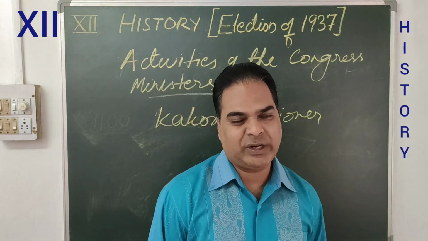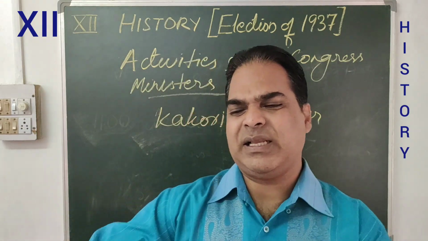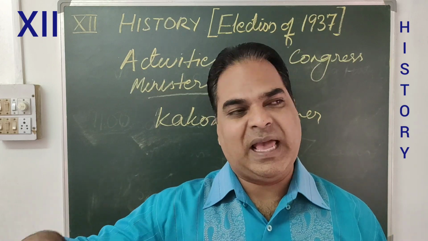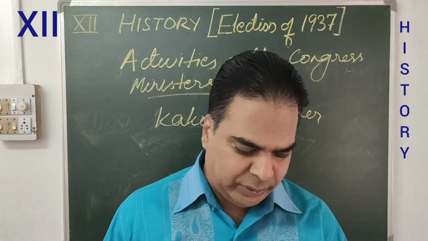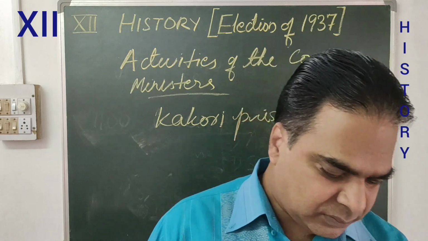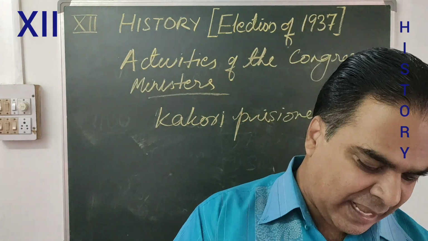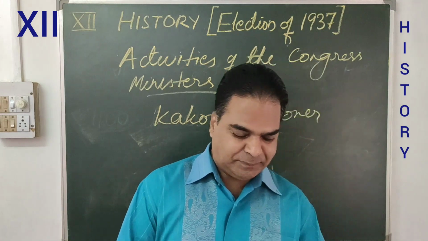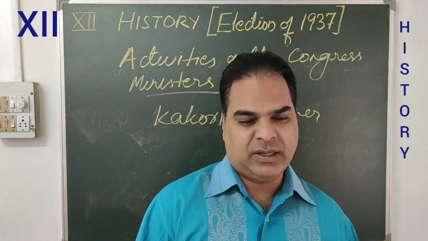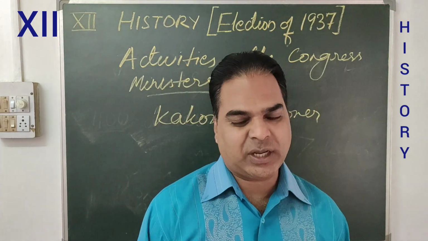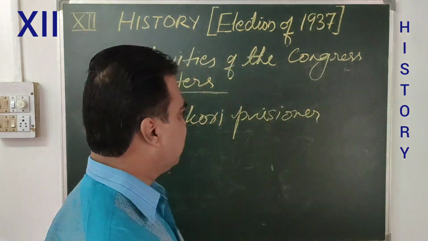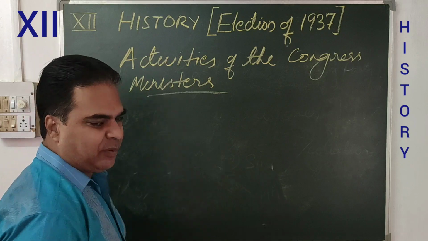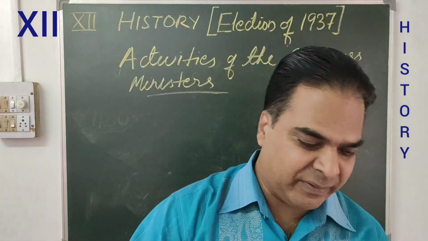They were arrested when they tried to stop the train and took away the cash from it. So along with the other prisoners, Kakori prisoners were also released.